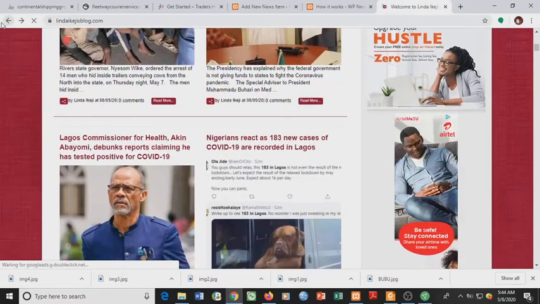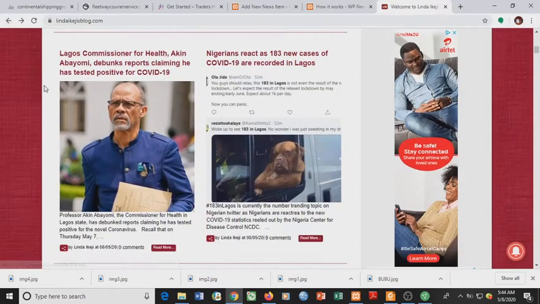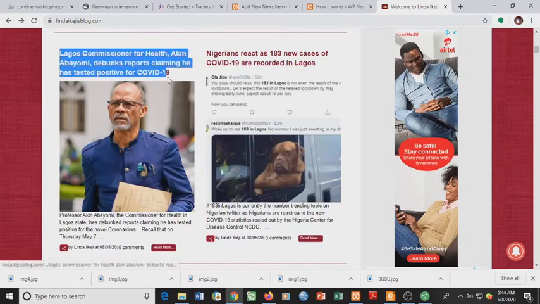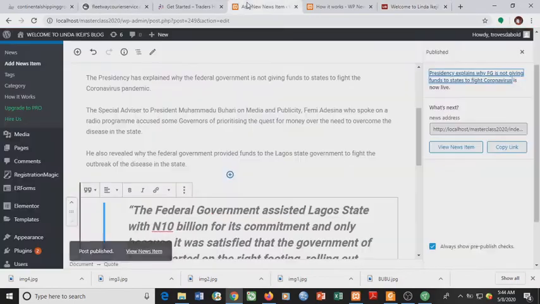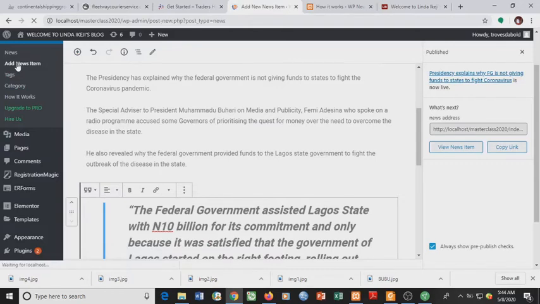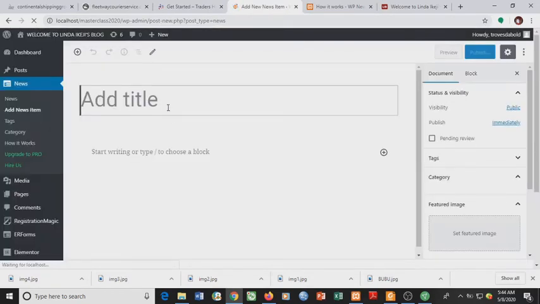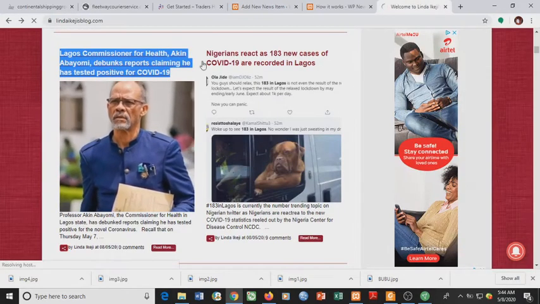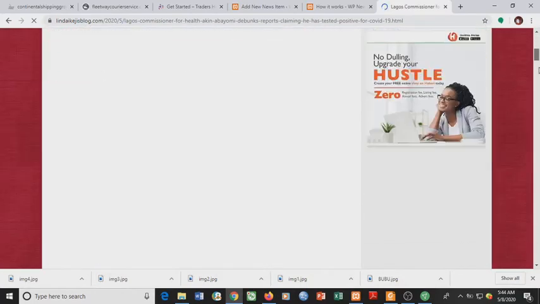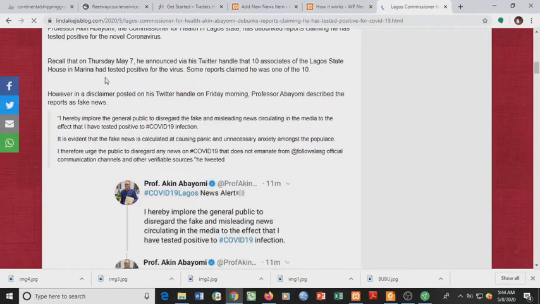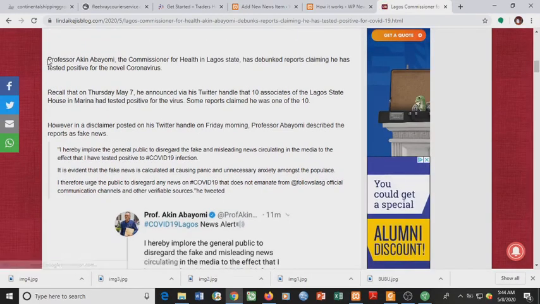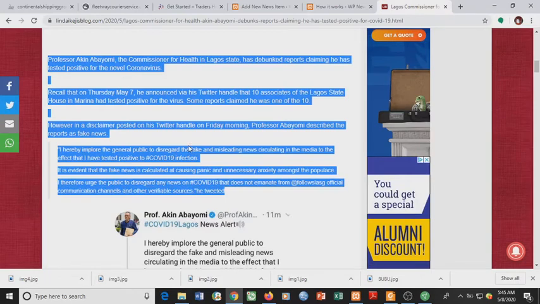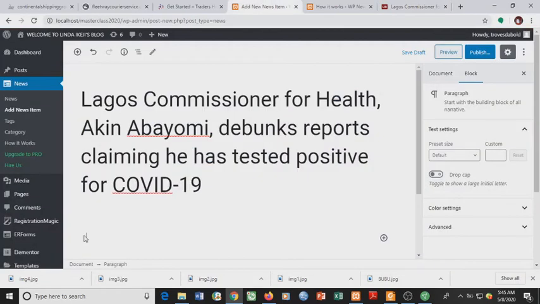Let's see another news item. Lagos Commissioner for Health Akin Abayomi debunks report claiming he has tested positive for COVID-19. We copy this header and we go back to our add news item. Add news item. We open the news. We copy the news item. Now we notice that this is a tweet.